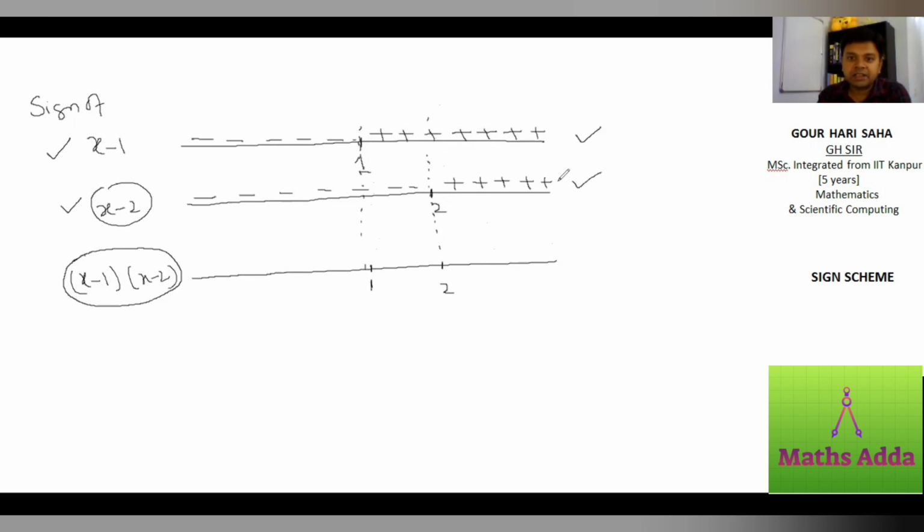Now, on the right hand side of 2, x minus 1 is positive and x minus 2 is also positive. So positive into positive is positive. The sign of this is going to be positive on this side.